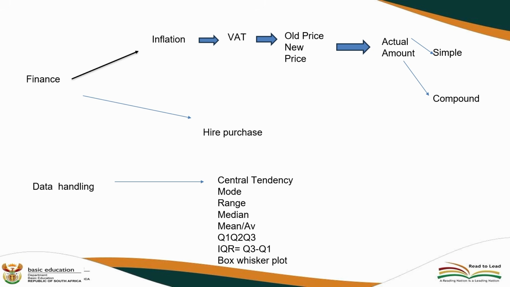Remember, everything is clearly indicated on a box and whisker. Now, learners should always remember that there are 5 things on a central tendency, which are the maximum point, the minimum point, quarter number 1, quarter number 2, and quarter number 3.